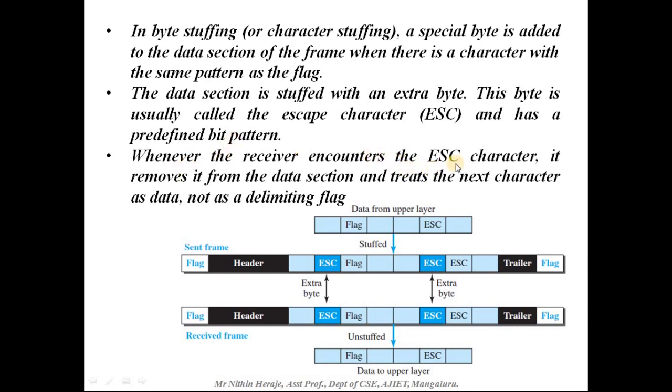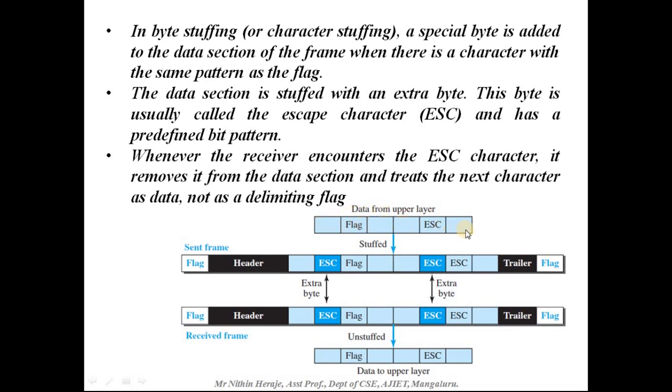Whenever the receiver encounters the escape character, it removes it from the data section and treats the next character as data and not as a delimiting flag. Alright, if you look at this diagram, this is the data from the upper layer, that is from the network layer, coming to the data link layer.